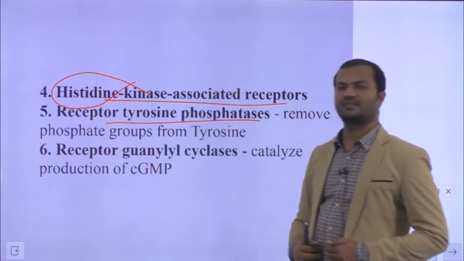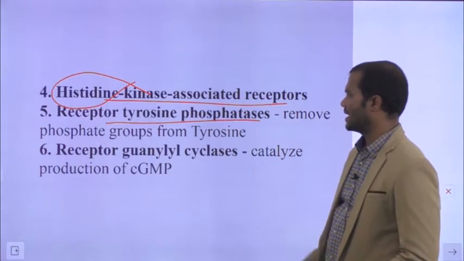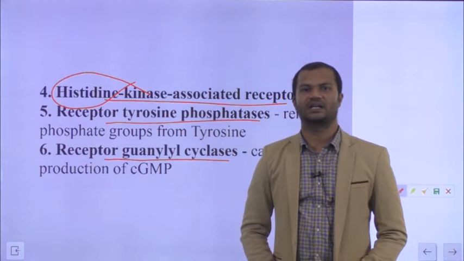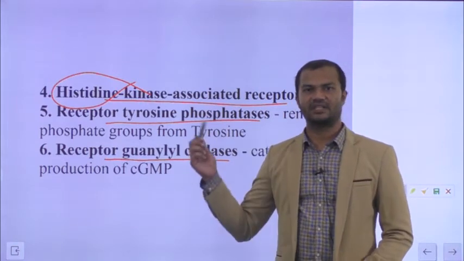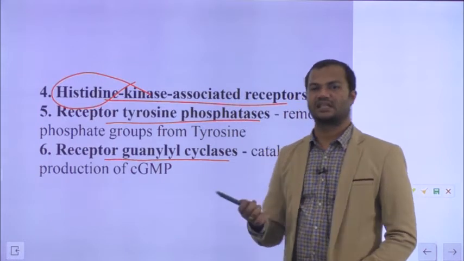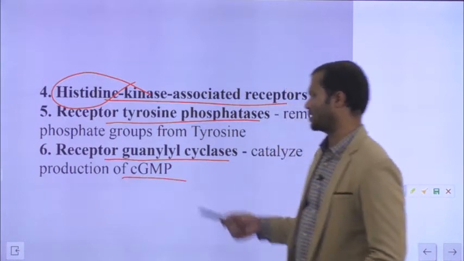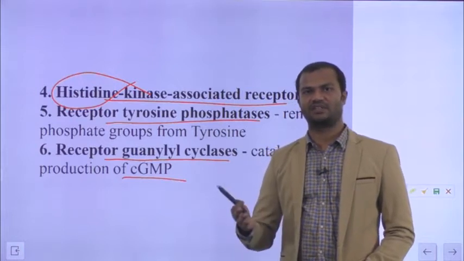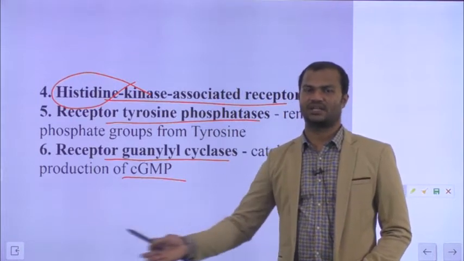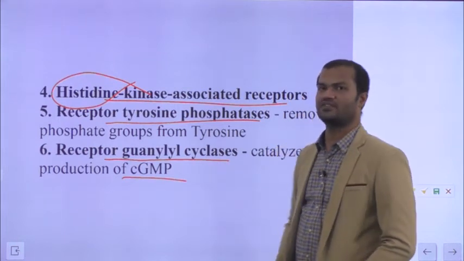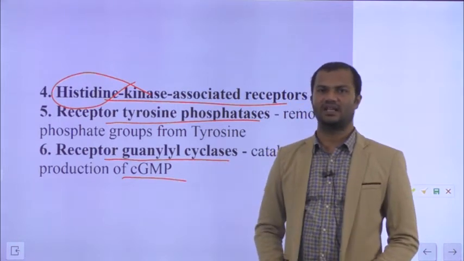Then the last class of enzyme linked receptors are receptor guanylyl cyclases, where these receptors synthesize cyclic GMP. As you all know, cyclic GMP is a very strong secondary messenger which will amplify the signal as well as translocate the signal inside the cell. So these are the different classes of enzyme linked receptors.